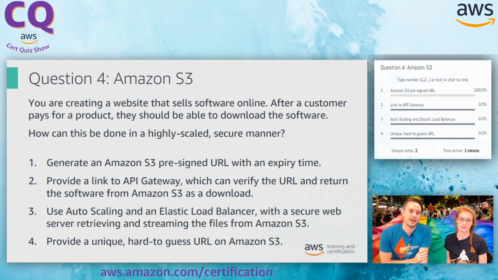So I'm creating a website that sells software online. They've paid for it, I verified the transaction, and at this point my customer wants the product they've paid for. The question specifically says we want to do this in a highly scaled, secure manner. So scalability and security. I'm going to assume this is a customer with a fairly large established user base, since we have the keyword highly scaled.